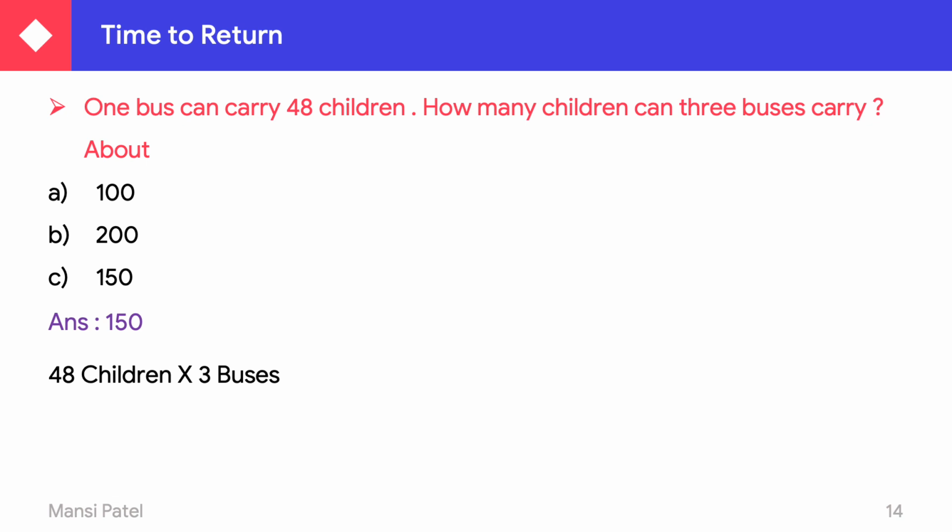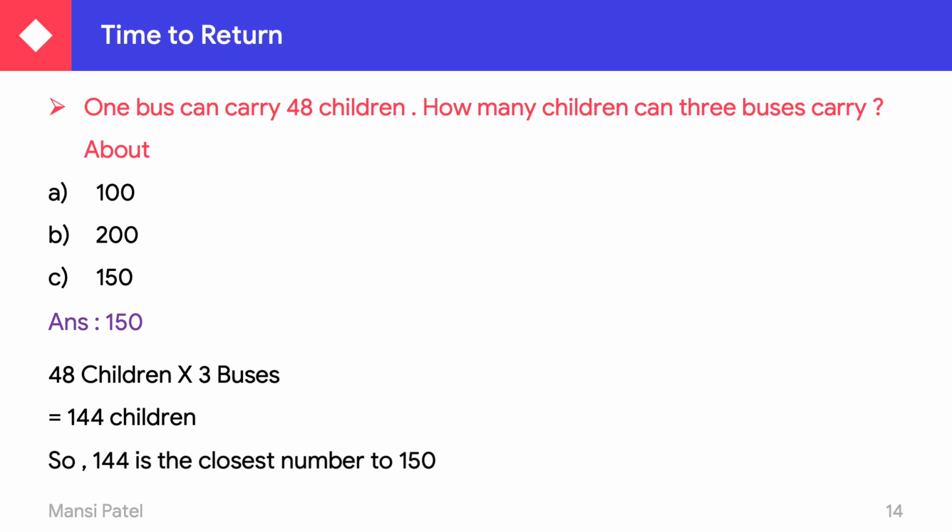So 48 multiplied by 3 is 144 children. Now this 144 children is nearer to 150. Therefore, your answer is 150 children can 3 buses carry. So 144 is the closest number to 150.